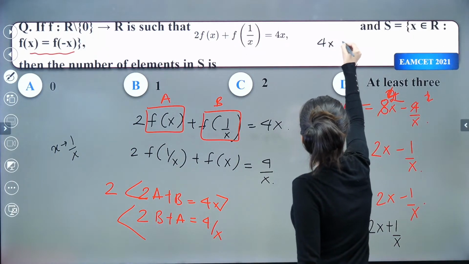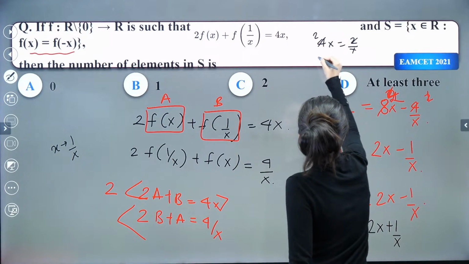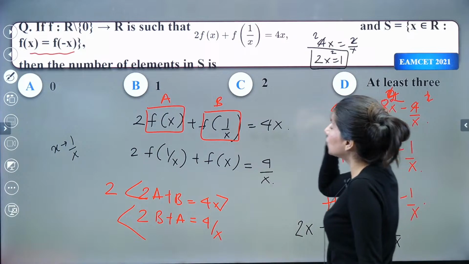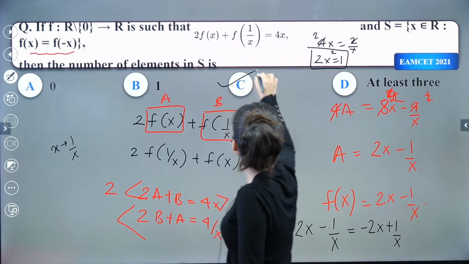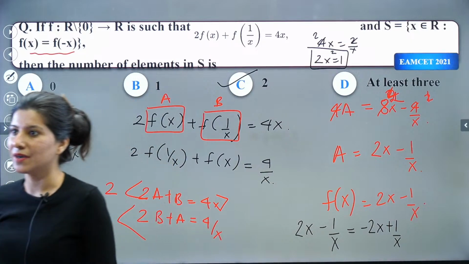So 4x will be equal to 2 by x, and 2 1s are 2, 2s are. So clearly 2x square is equal to 1, x will be plus minus 1 by root 2. Two elements we are clearly seeing over here, two values of x which we are getting from here.